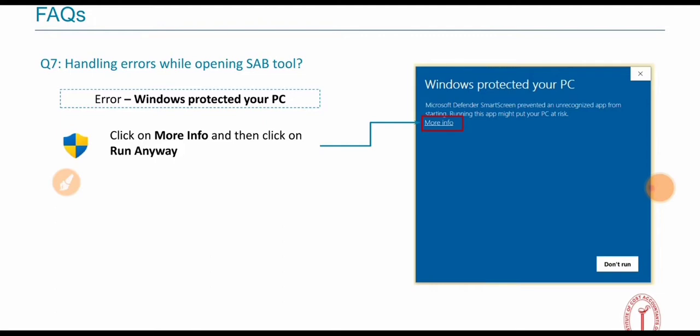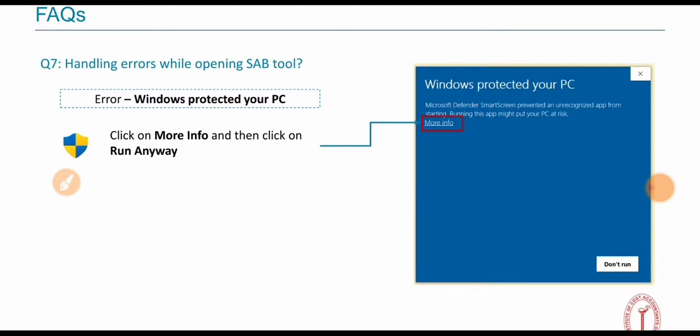Handling errors while opening the SAP tool. The error says Windows protected your PC. Windows Defender SmartScreen prevented an unrecognized app from starting. Please disable this also. Click More info and then Run anyway.